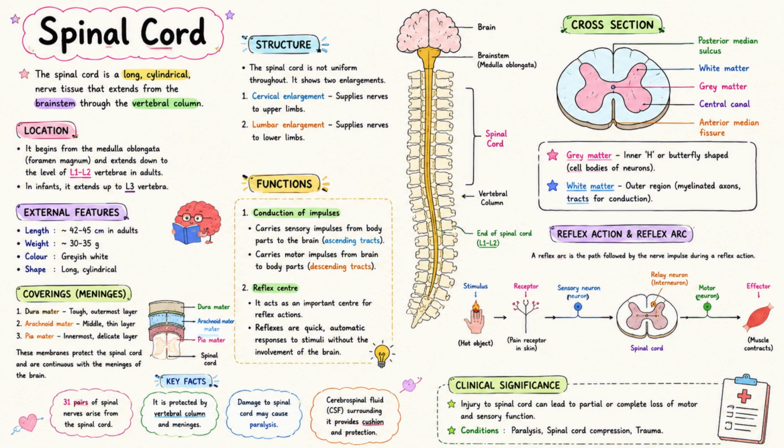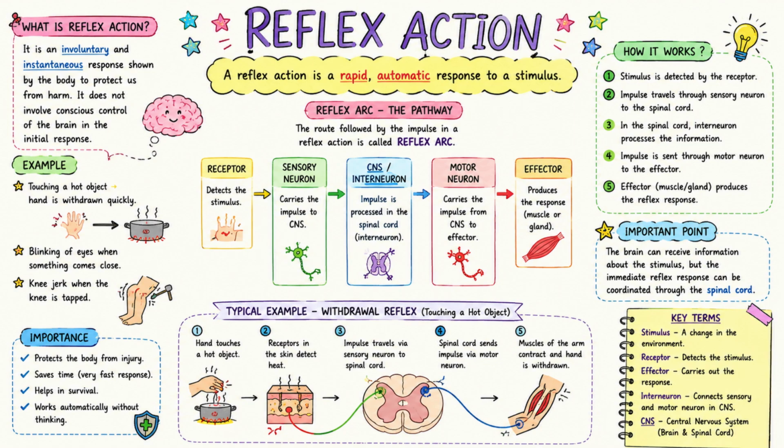Spinal cord and reflex action. The spinal cord conducts impulses between the brain and the body. It also acts as an important center for reflex actions. A reflex action is a rapid and automatic response to a stimulus. For example, quickly withdrawing your hand after touching a hot object.